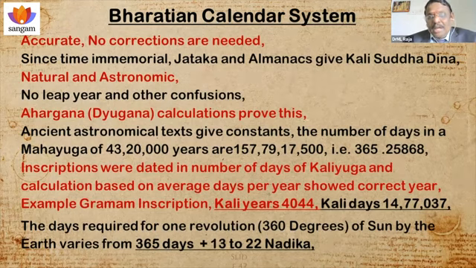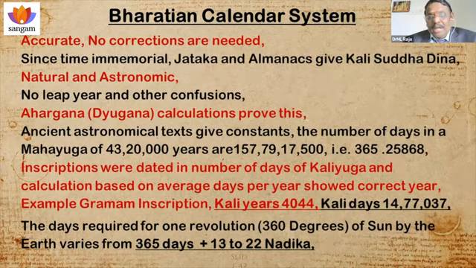And if you look at the almanac, you can find an interesting point: the earth does not revolve around the sun in exactly the same time every year. I have analyzed the almanac: it is 365 days plus 18 Nadika in one year, and in another year 22 Nadika. So it varies from 13 to 22 Nadika. It is not constant.